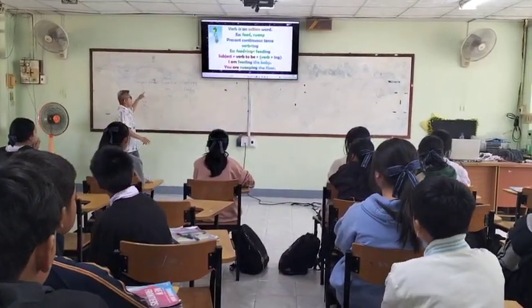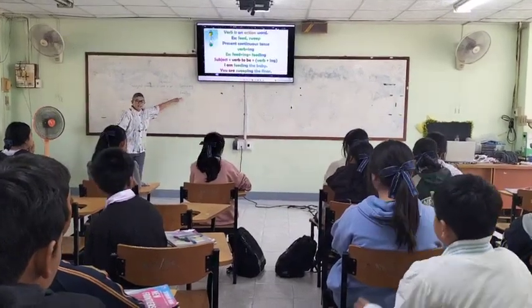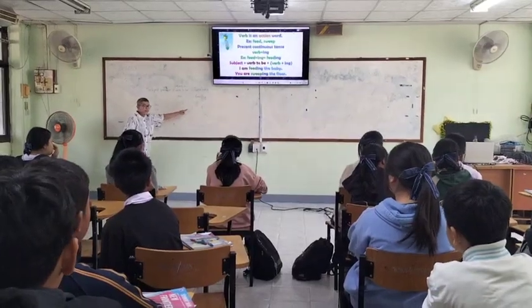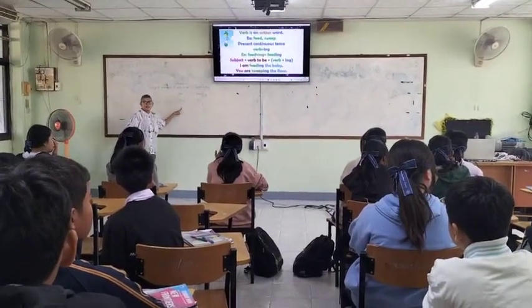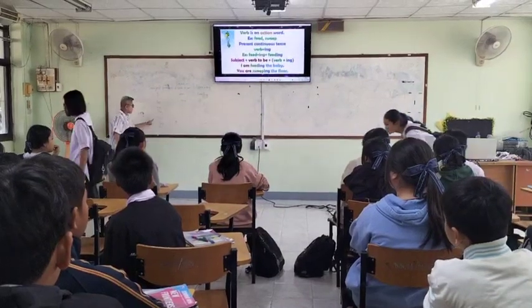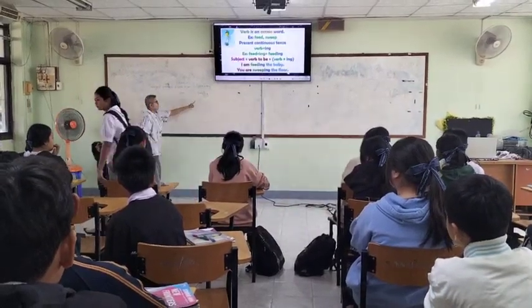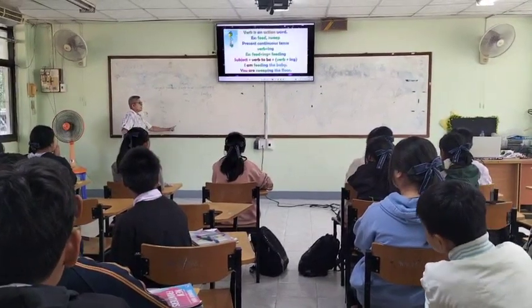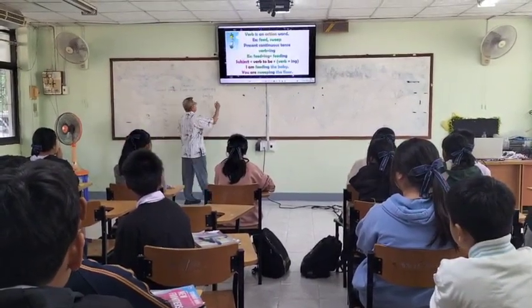Okay, can you read? I am feeding. You are feeding. We are feeding. They are feeding. He is feeding. She is feeding. It is feeding.